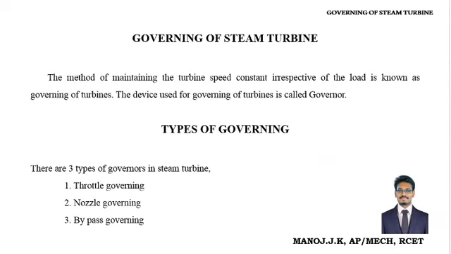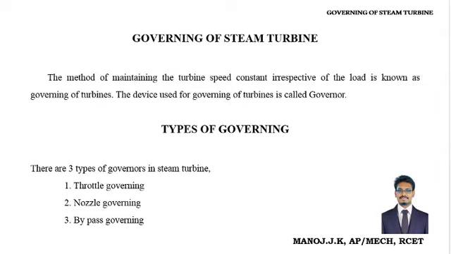Governing of steam turbine, as we discussed, means maintaining the turbine speed constant irrespective of load. Already we have discussed that the turbine faces abnormal loads at various times. The load may increase or decrease according to the production of steam.